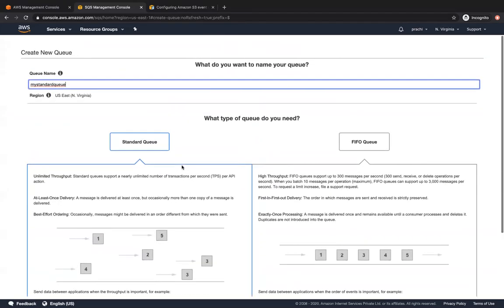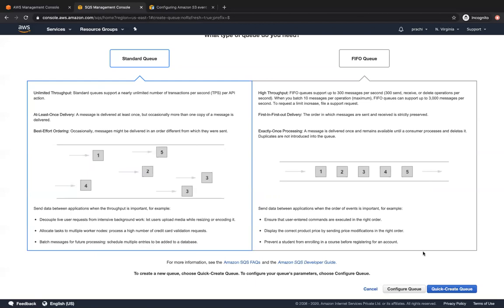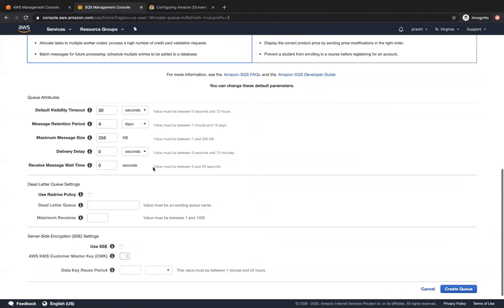At the same time, we are not going to directly create this queue as a standard queue. We are just going to configure this queue and walk through the other settings. The default visibility timeout is 30 seconds, but we can change this based on what we have studied, depending on our application. The message retention period by default is 4 days, but we can go up to 14 days. The maximum message size is only 256 KB. You have to understand that when it comes to SQS. And you can also configure a delivery delay. And you can also configure your receive message wait time in terms of seconds.